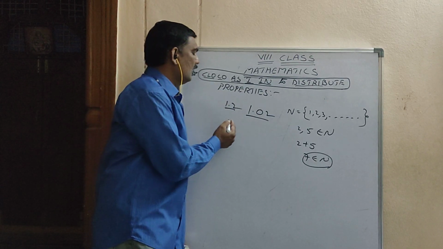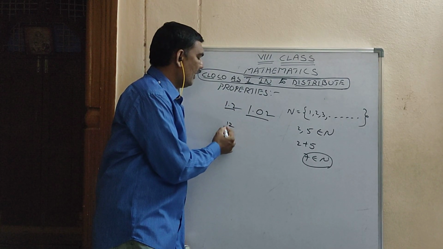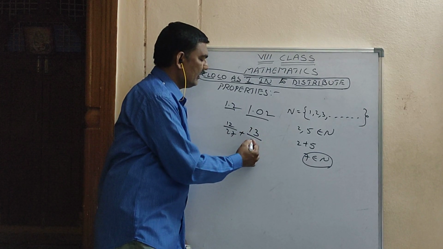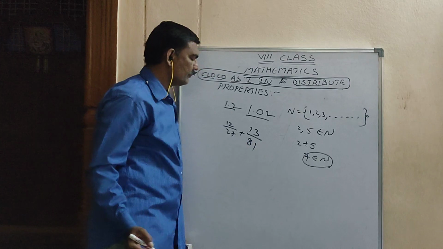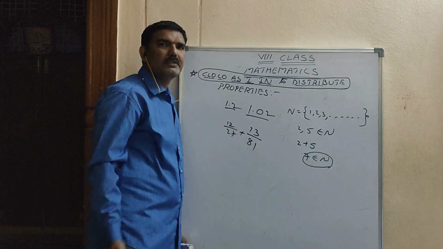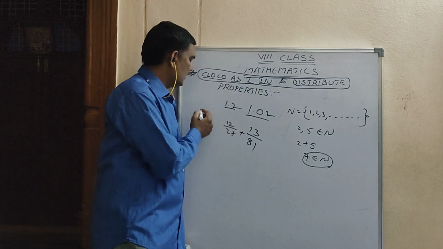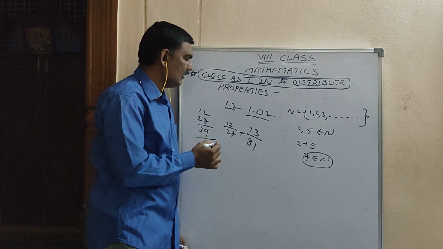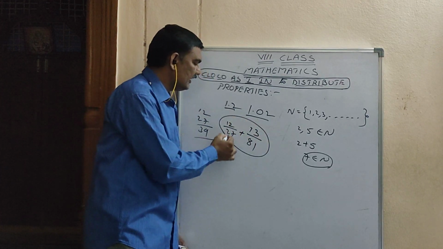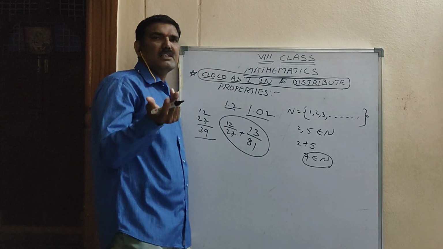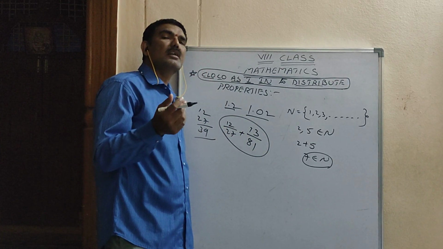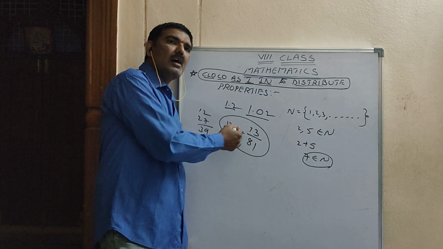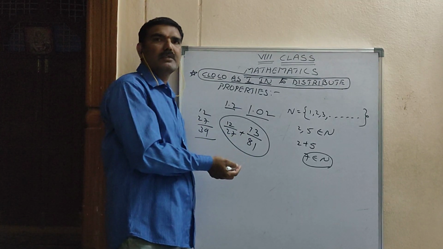And next, if I will give 12 by 27 plus 13 by 81, it is also addition. If I ask 12 plus 27, you are saying 39 directly. But if I ask this addition, you can't say the answer very easily, because these are also called additions only.